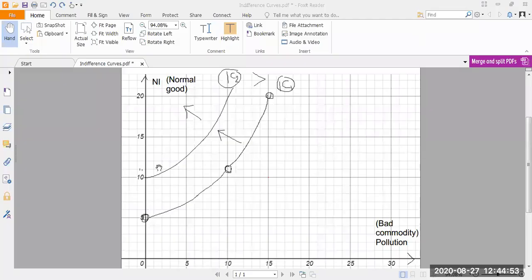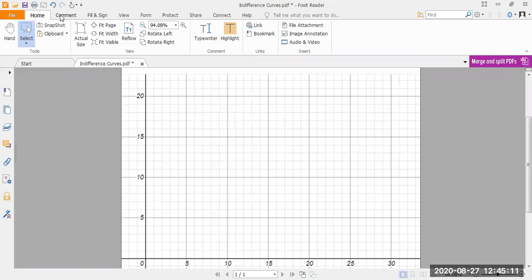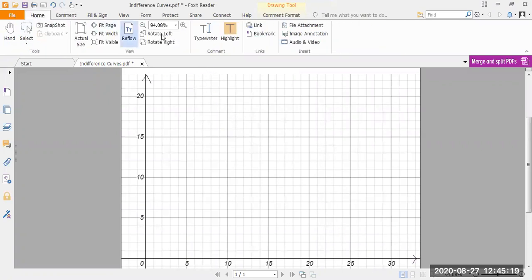So we have already discussed what happens when I plot a normal good, in this case national income, on the vertical axis, and pollution, which in this case is a bad commodity, on the horizontal axis. Now we'll try to find out what happens if I plot pollution, or maybe just another bad commodity, on the vertical axis, and on the horizontal axis we plot something which is a good commodity to us. So let's say you're an individual who likes to have a lot of fast food.